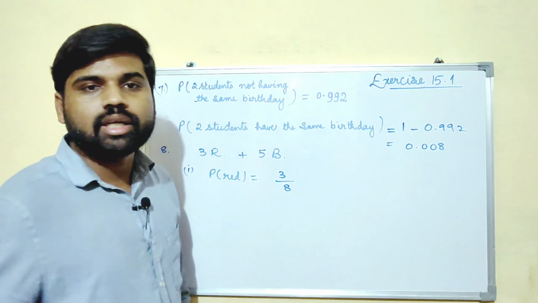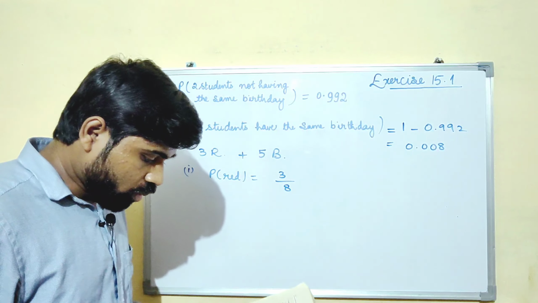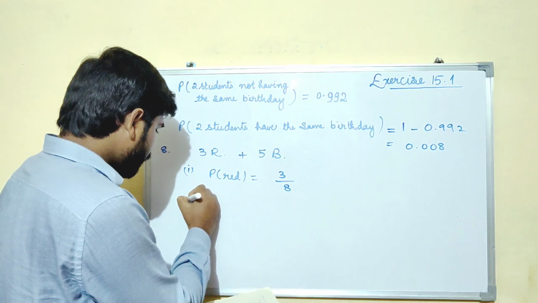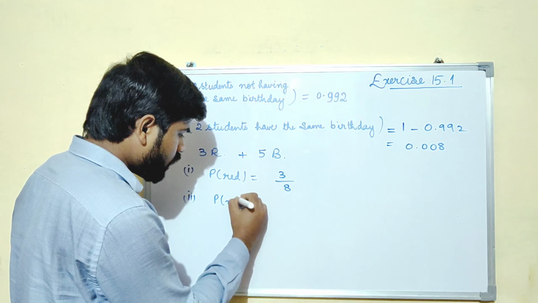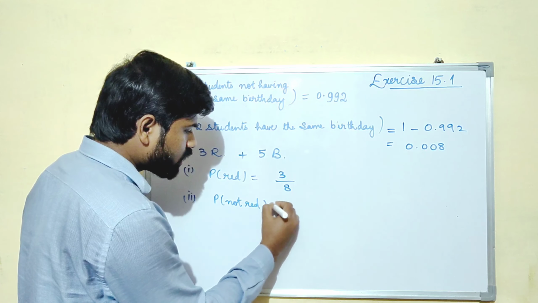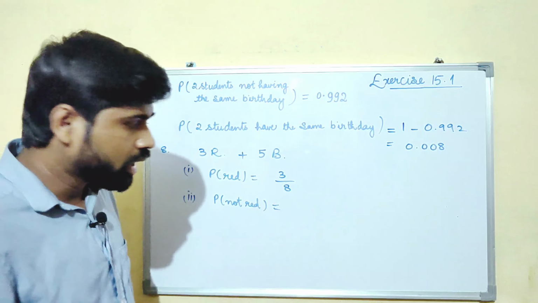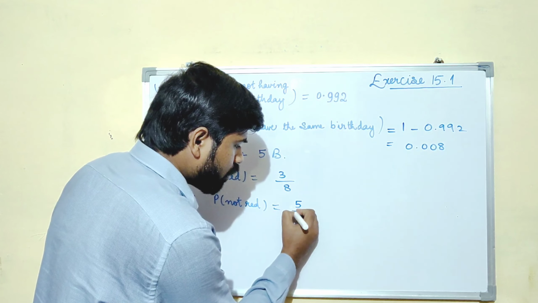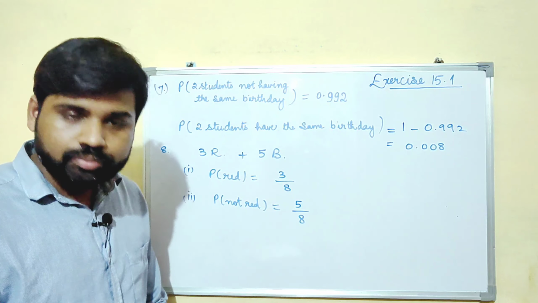So 3 upon 8 can be the probability of red ball. Okay, now let us see the second part. Not red. Probability of not red. So what is the probability of not red? That means it can be black ball, right? So it will be 5 upon the total number 8. Is it clear to you?